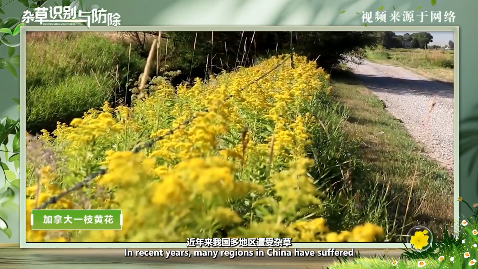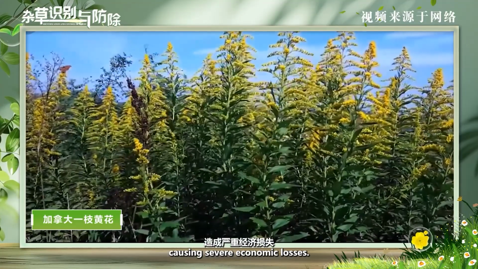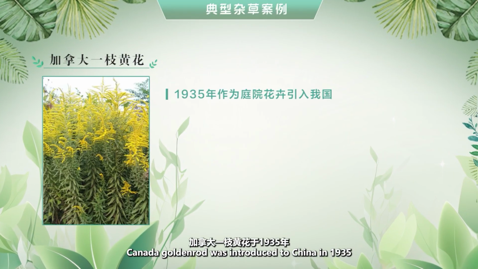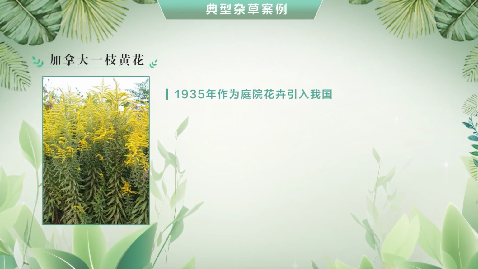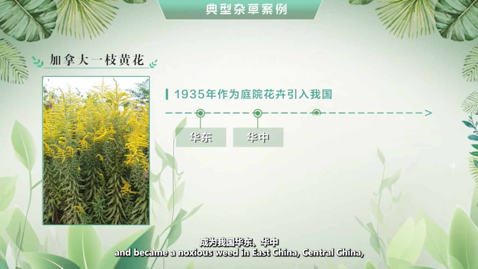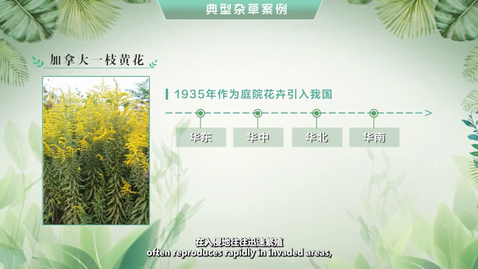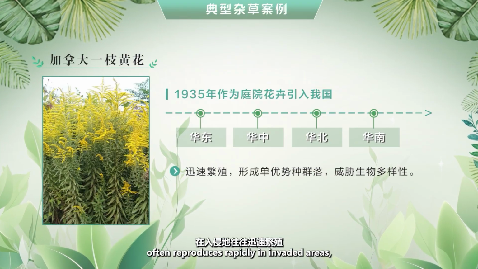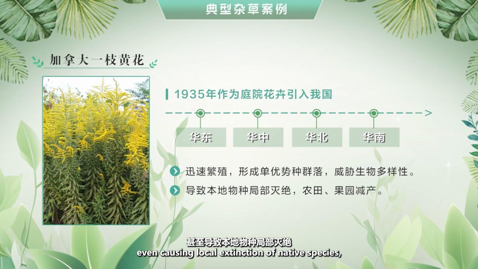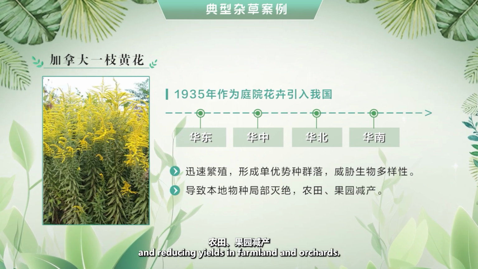In recent years, many regions in China have suffered invasion by Canada goldenrod, causing severe economic losses. Canada goldenrod was introduced to China in 1935 as an ornamental garden plant, subsequently escaped to the wild and became a noxious weed in East China, Central China, North China, South China, and other regions. Canada goldenrod often reproduces rapidly in invaded areas, forming monospecific dominant communities, threatening biodiversity, even causing local extinction of native species and reducing yields in farmland and orchards.